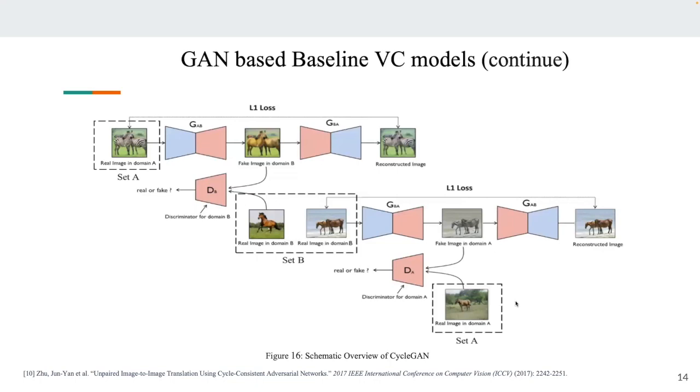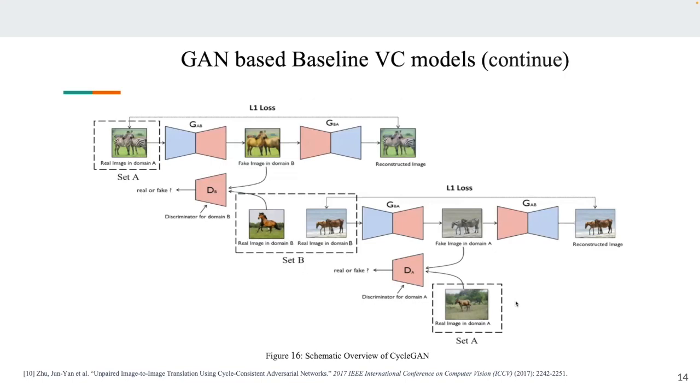Now this is the CycleGAN-VC framework that is being used for style transfer in image-to-image synthesis. Here you can see that we have a zebra in the source domain and a horse in the target domain. The objective is to superimpose the distribution of the horse over the zebra and vice versa. It is a forward mapping and a reverse mapping, as you can see here.